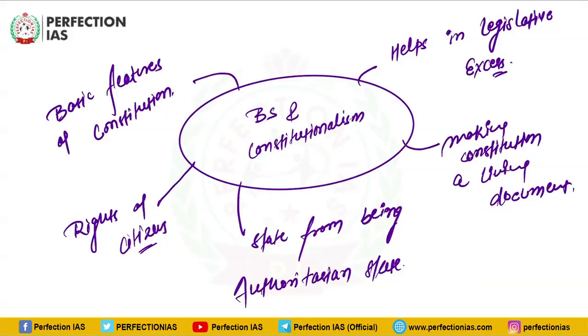That means the court keeps on adding new components into this list of basic structure, and therefore new elements are coming, and that is why it is said that our constitution is changing accordingly. So this basic structure doctrine is helping in making our constitution dynamic, a living document. Living document means it is changing with change in time.